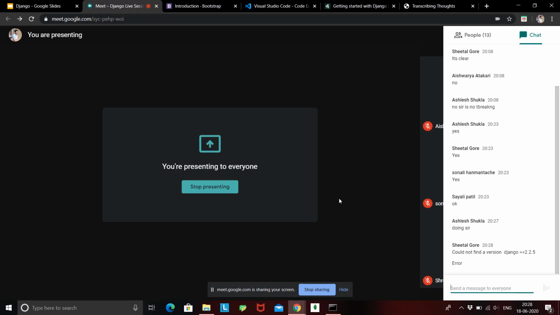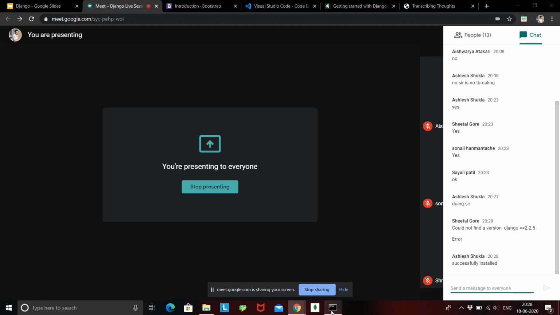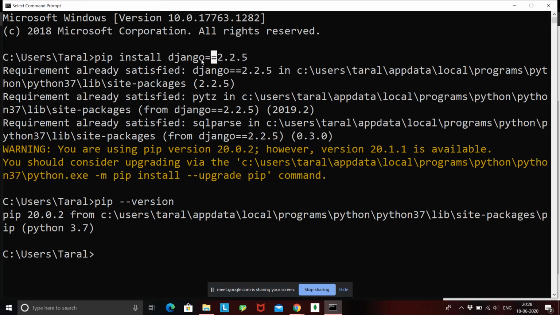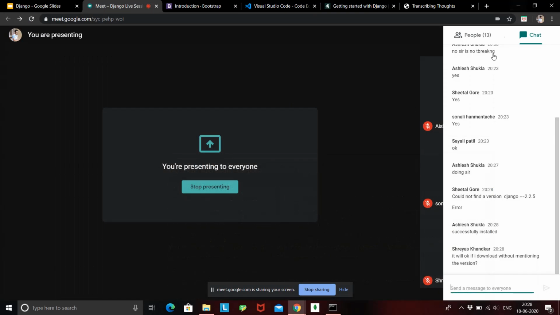Could not find version 2.2.5. Are you writing the same command that I have written over here? No spaces in between Django and equal and 2.2.5. Please don't give any unnecessary spaces in your command line. Django equal 2.2.5, there are no spaces in between.